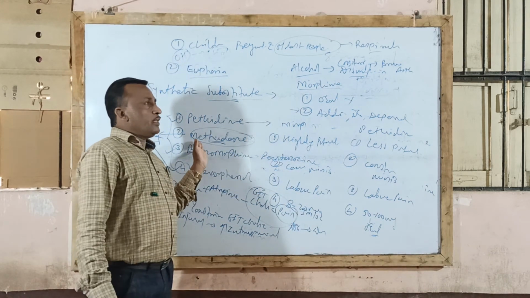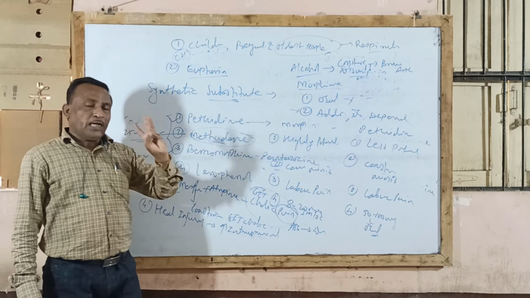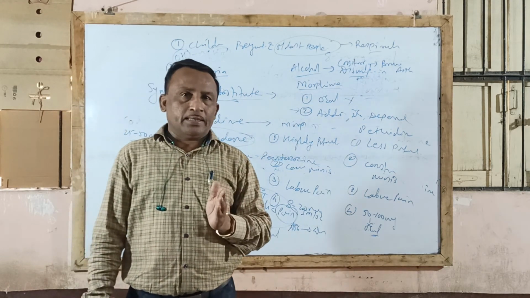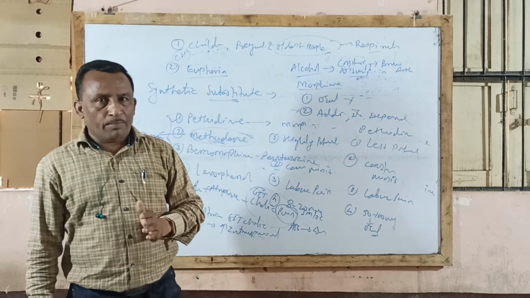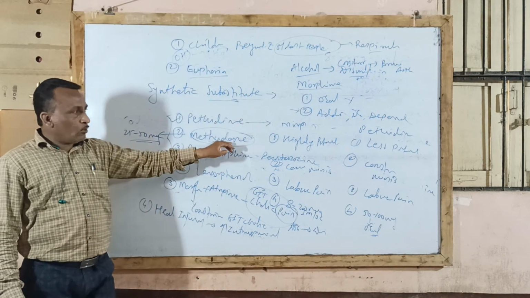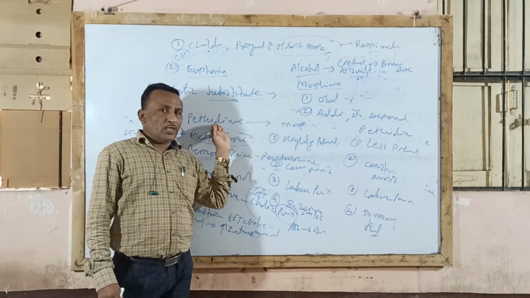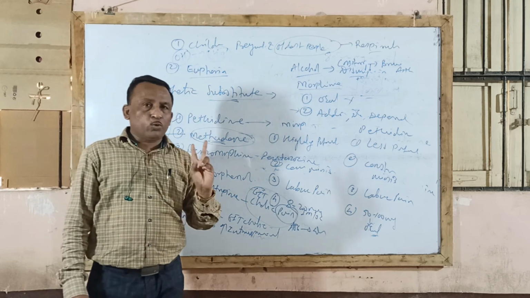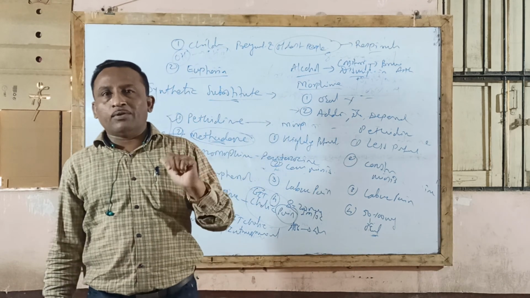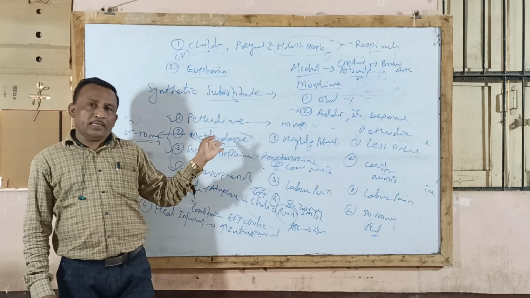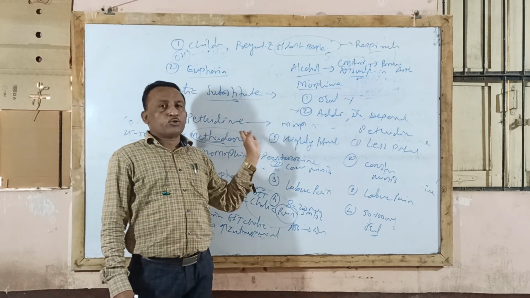In the next part, we'll see the second type of analgesic agent, that is non-narcotic or NSAID, non-steroidal anti-inflammatory drugs. So today we completed morphine, pethidine, codeine and methadone. These drugs are used as narcotic analgesics. This is the first type under analgesic. There are two types: narcotic or opioid, and second, non-narcotic. So today we completed narcotic or opioid analgesic. Meanwhile you are supposed to complete your notes.